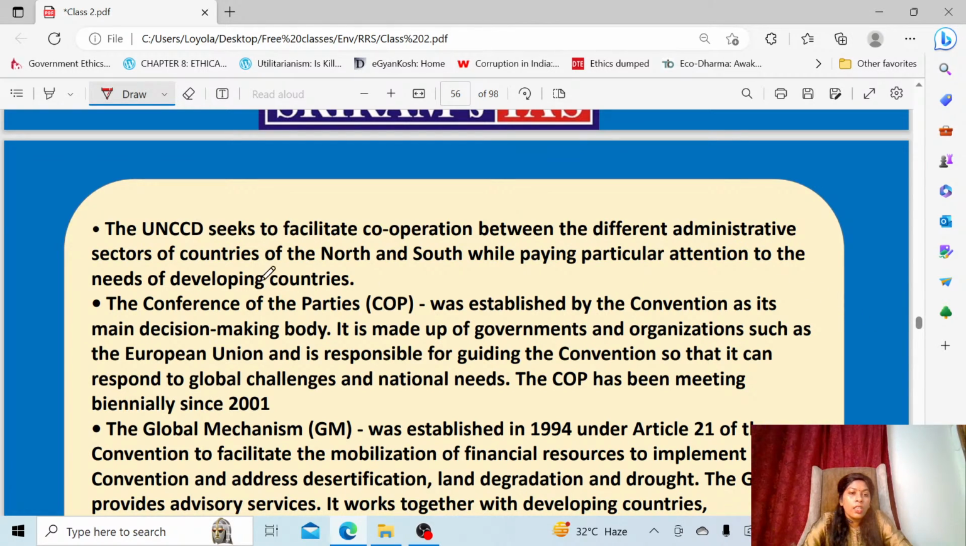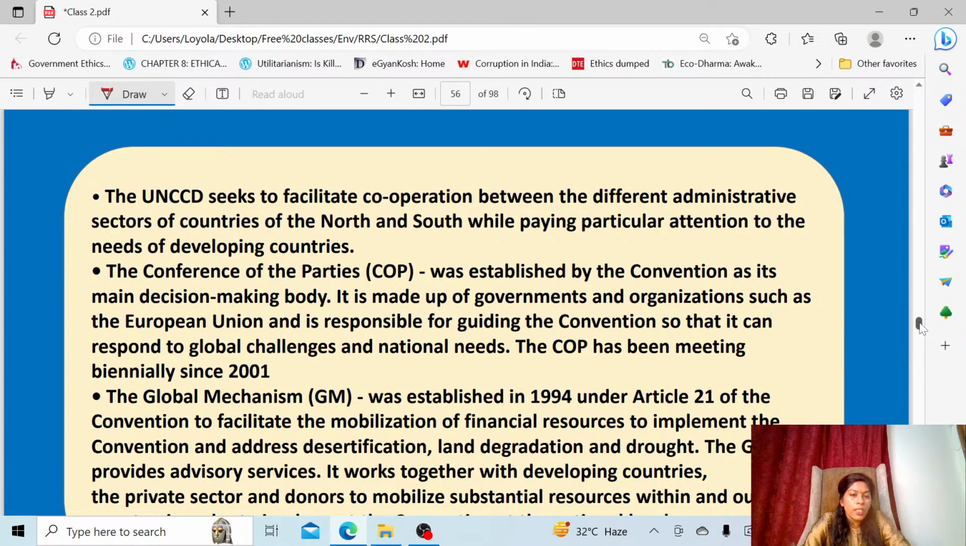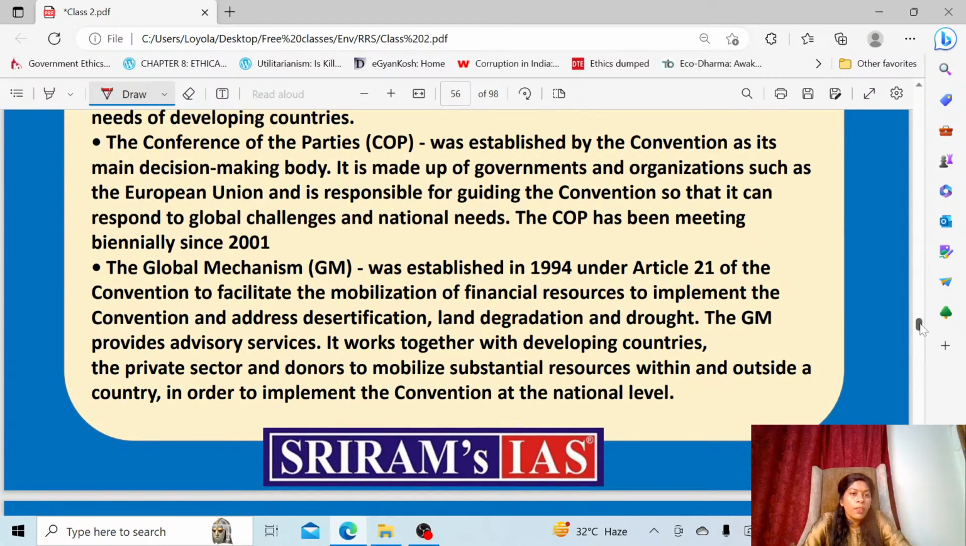Okay, then see, these are some of the managing bodies under UNCCD: COP and GM. COP was established by this convention only, and it's a decision making body. Like UNFCCC, it is a decision making body. In UNFCCC they meet yearly, but in this case they meet once in 2 years. The UNCCD COP will meet once in 2 years, and they will decide. They are the deciding body. And again, the Global Mechanism was also established in 1991, mainly for mobilizing financial resources to support the convention.